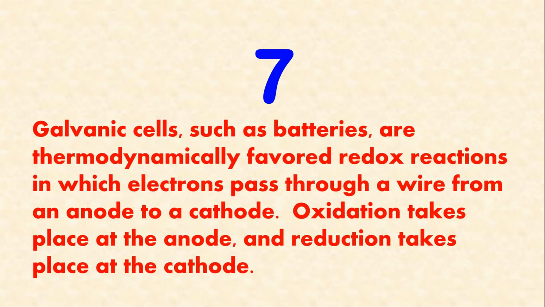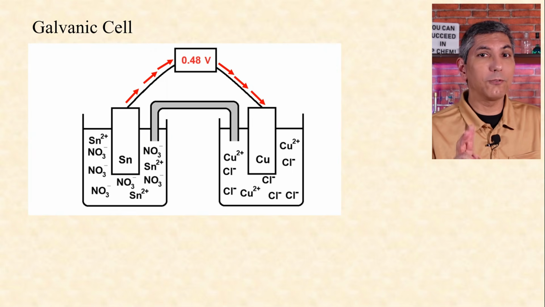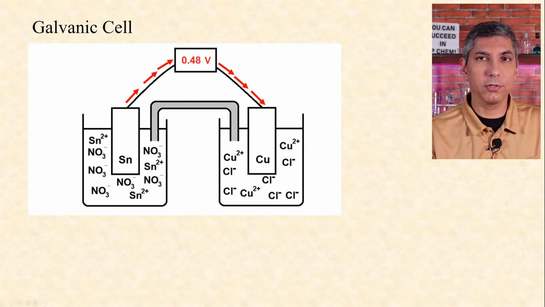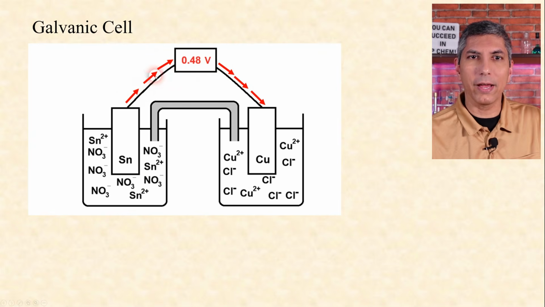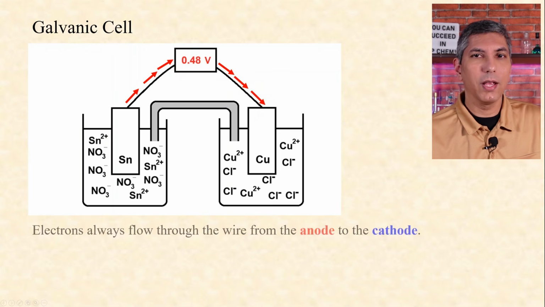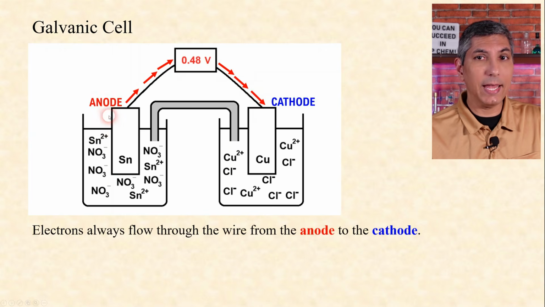Number 7. Galvanic cells, such as batteries, are thermodynamically favored redox reactions in which electrons pass through a wire from an anode to a cathode. Oxidation takes place at the anode, and reduction takes place at the cathode. In this sample galvanic cell, we have 2 metal electrodes and a potential difference, or voltage, of 0.48 volts. And the electrons are passing through the wire from the tin electrode to the copper electrode. In any galvanic cell, electrons flow through the wire from the anode to the cathode. So that means tin is the anode and copper is the cathode.